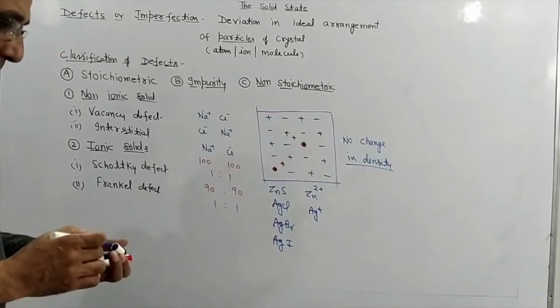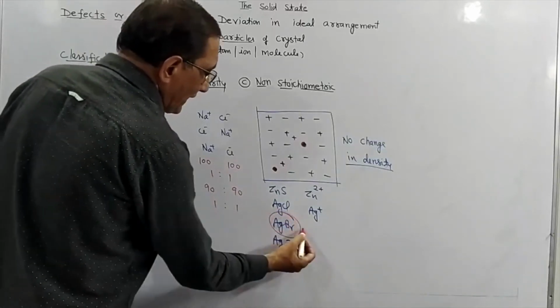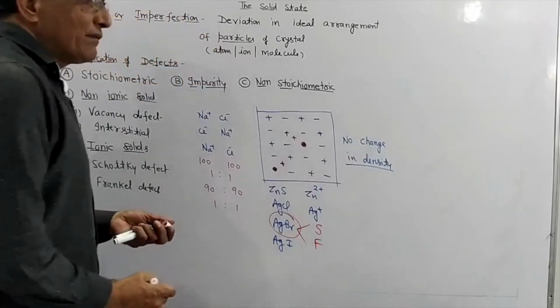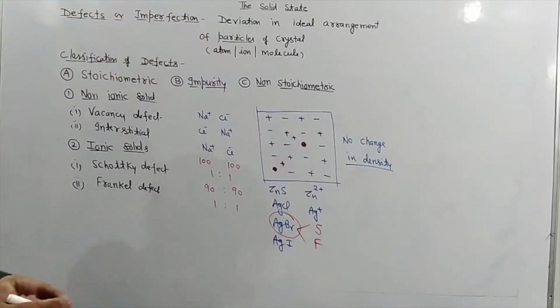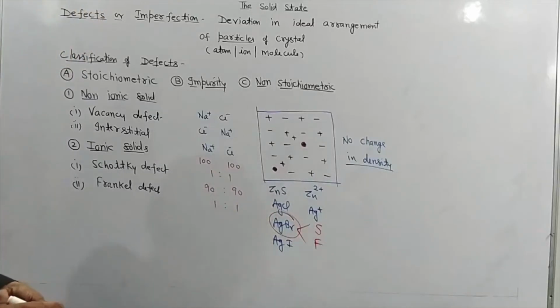And one very good example you need to memorize: in case of silver bromide, we have both defects, Schottky as well as Frenkel. Several times they ask in exams, write the name of one crystal, or they give an MCQ: out of the following, which one possesses both Schottky and Frenkel defect? Then our answer has to be silver bromide.